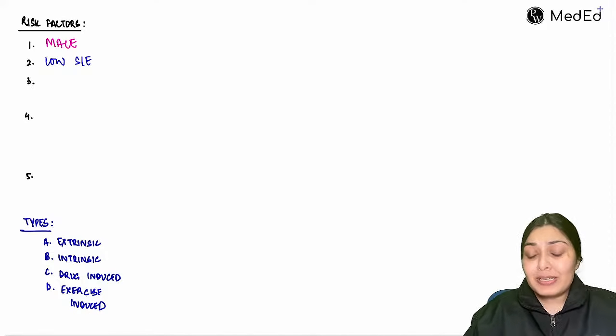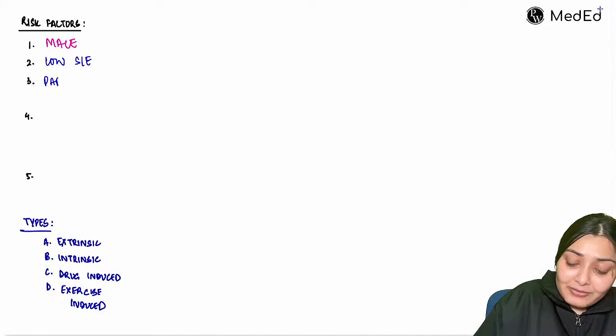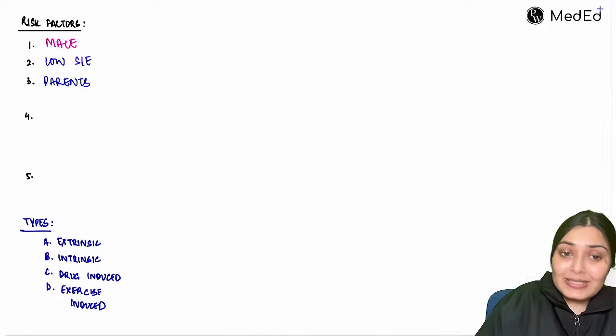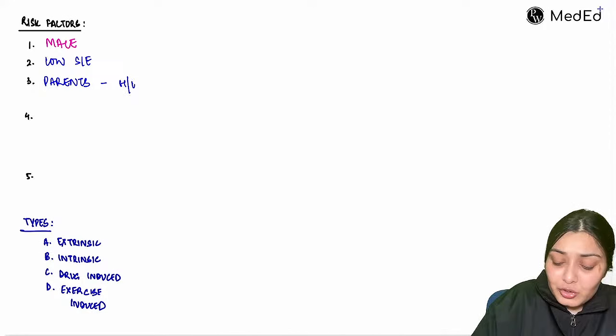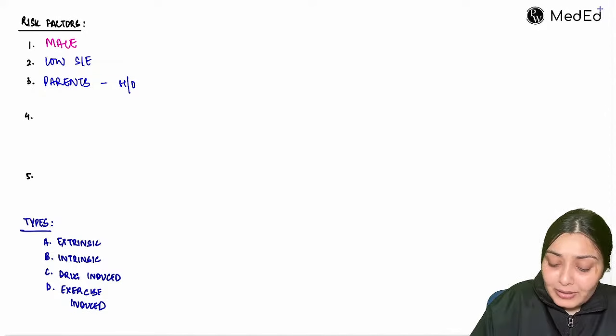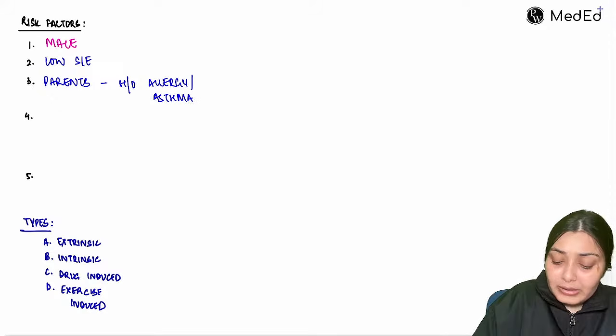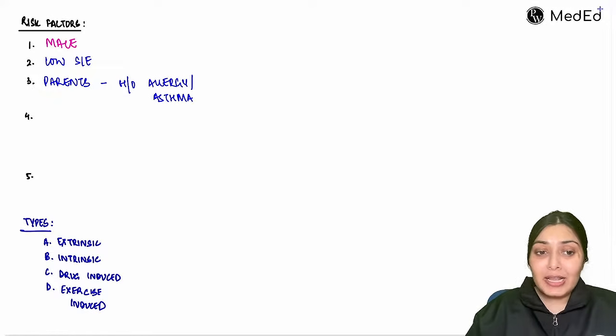If parents have a history of allergies or asthma, then the child is also going to have a higher predisposition to asthma. If there is a history of any allergic diathesis or asthma in the parents, it is very common that the child is also going to have such allergies and asthma.